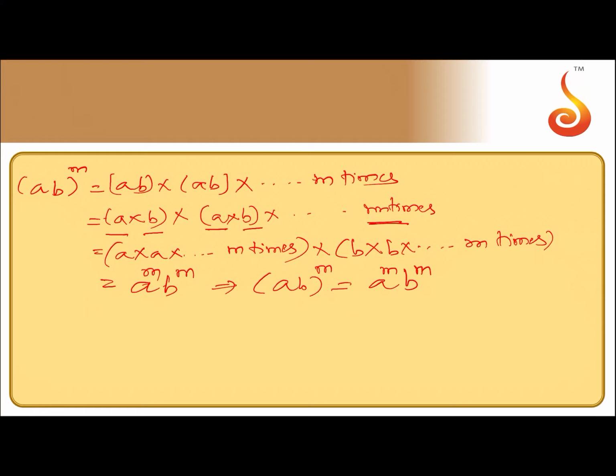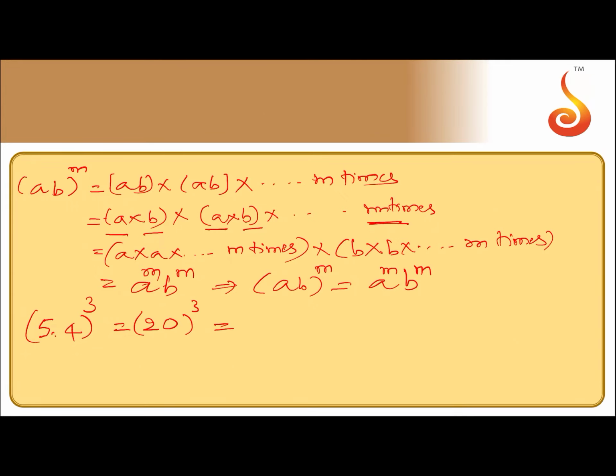As an example, I consider here (5 × 4) taken whole cube, which can be written as 20 to the power of 3.